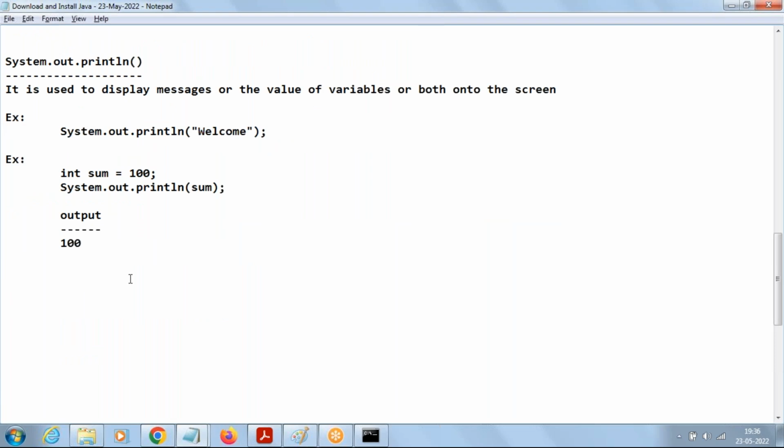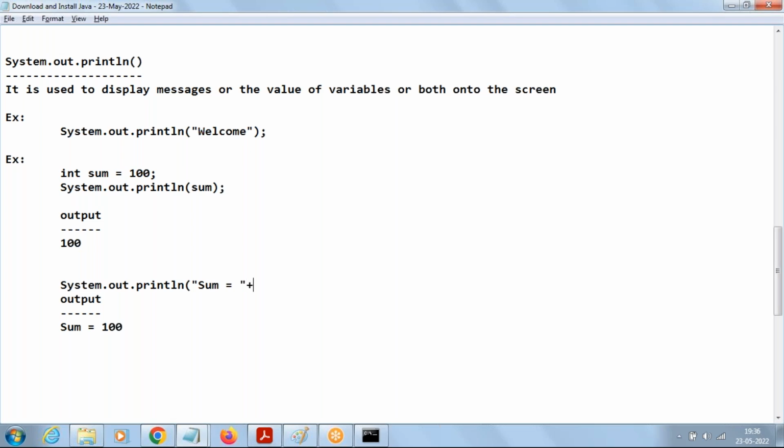Then we want to display the output sum equal to 100, meaning I want to display the message and even the value of the variable. How to do it? System.out.println, sum equal to in double quotes. Whatever we keep in double quotes will get printed as it is.